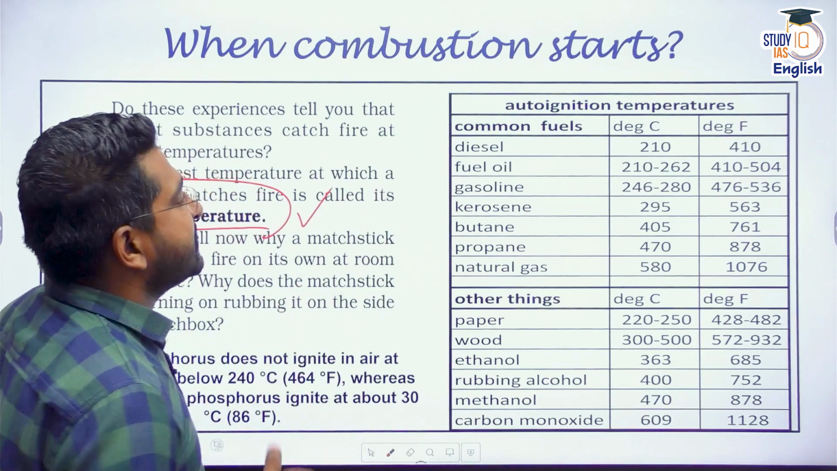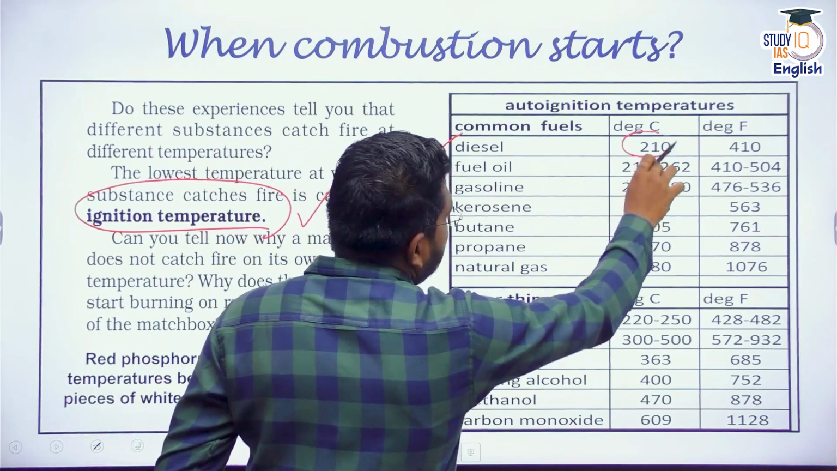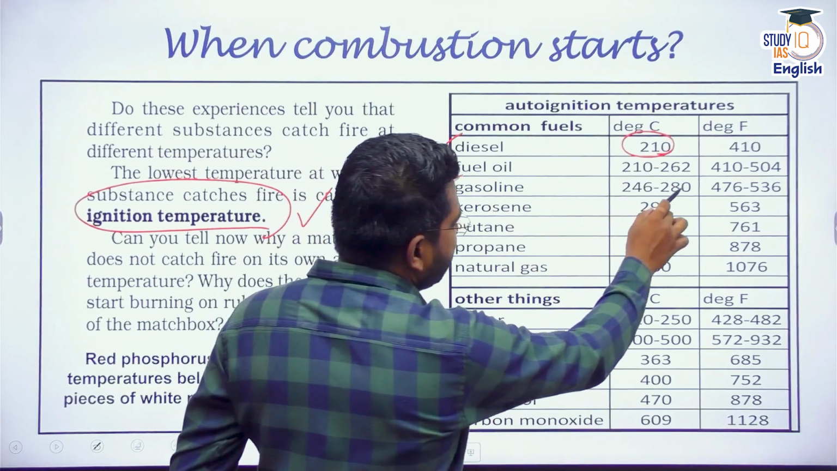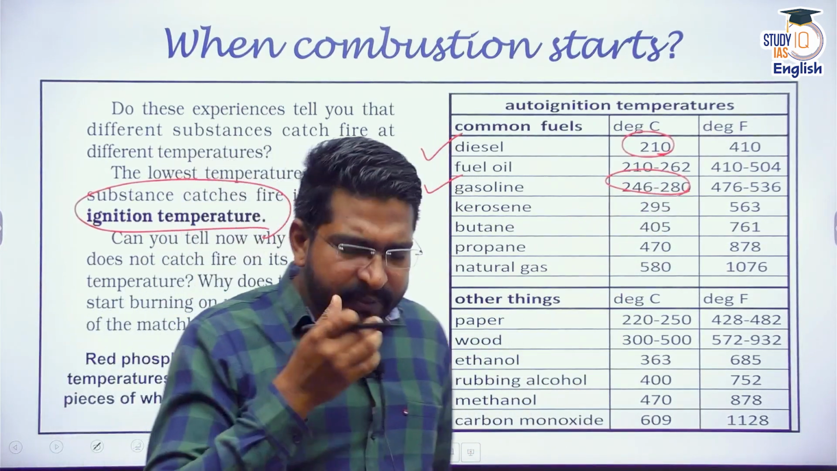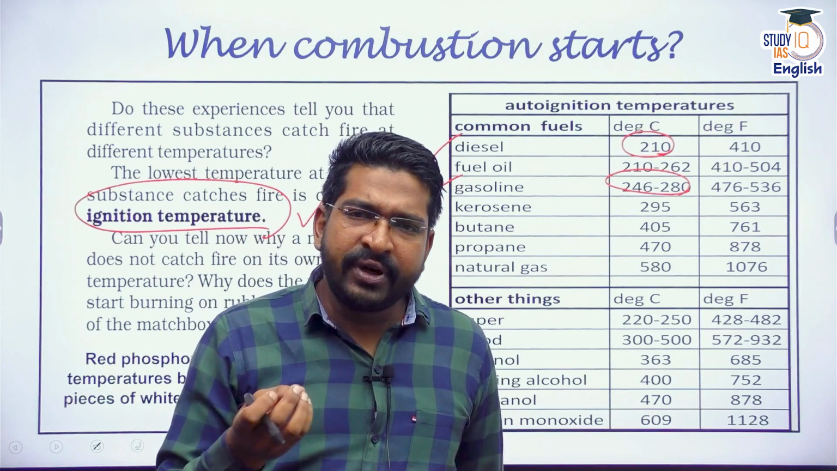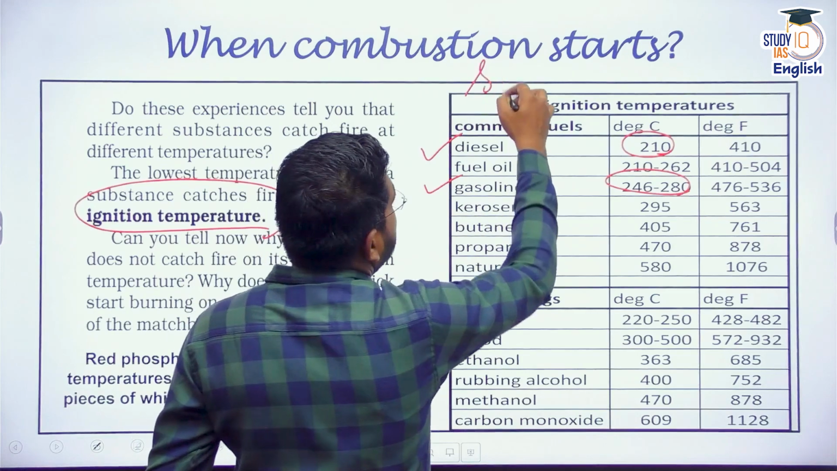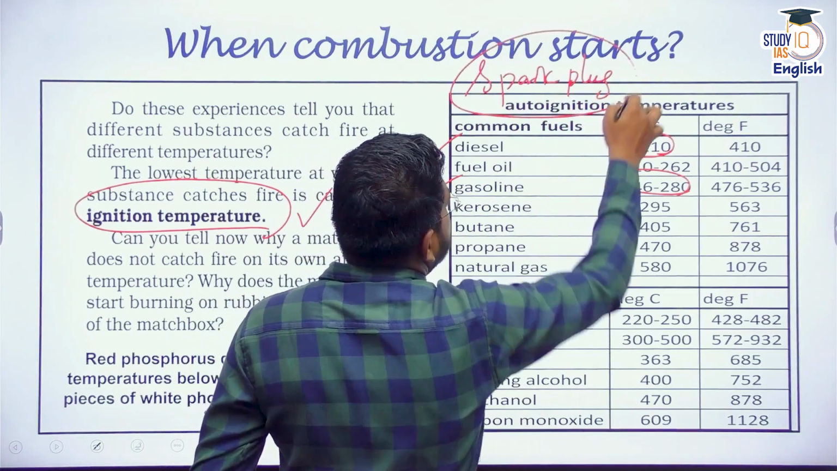Here are some examples. For instance, diesel burns at 210 degrees Celsius. Fuel oil, gasoline, petrol, burns somewhere between 250 to 280 degrees Celsius. Now you are thinking, sir, where is the 250, 260 degrees Celsius coming from? You must have heard about something called a spark plug in your IC engine. Have you heard of this spark plug?